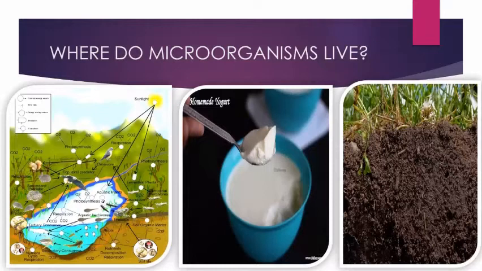As we have studied in the previous chapter about agricultural practices, in the preparation of the soil, organic waste is so important for the healthy growth of the plant. Microorganisms are also used to increase soil fertility by fixing nitrogen. So till now we have seen what microorganisms are, how they are classified, and where they live. Now let us see what the uses of such microorganisms are.